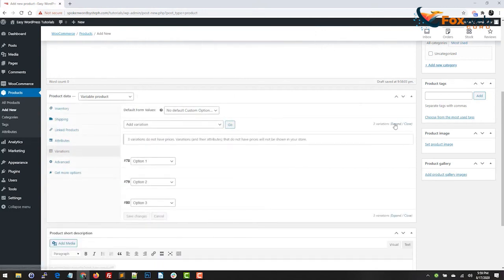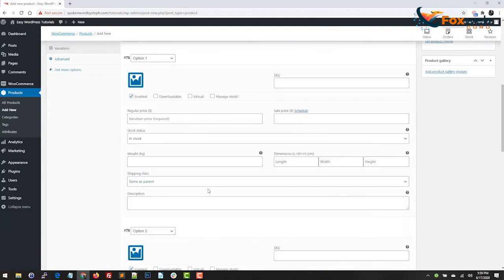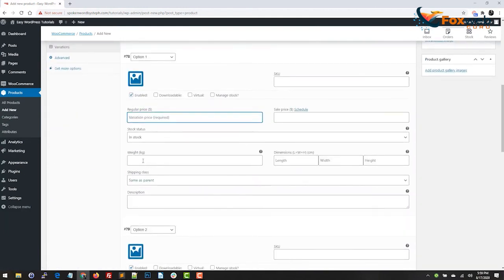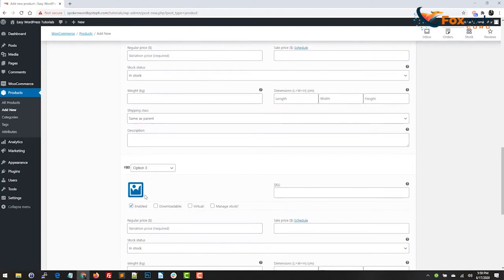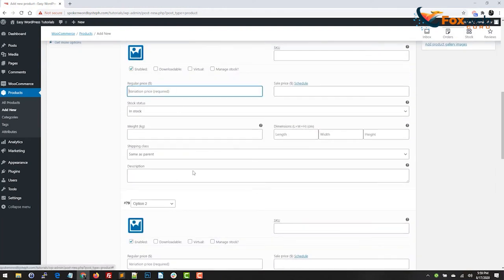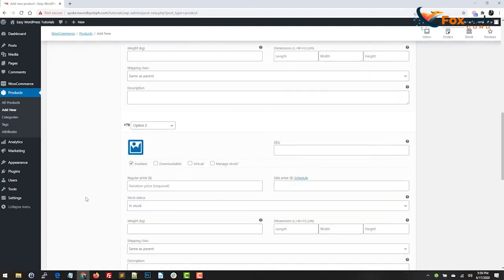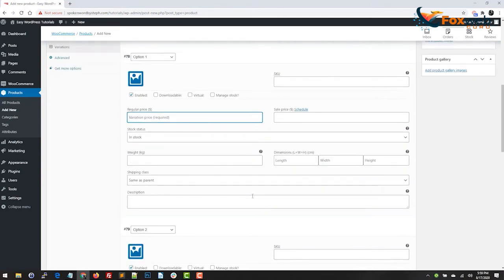All right. So from here, I can expand these and I can enter in my price. I can enter in my weight and my dimensions. I can also enter in a description. If these were like specific styles, maybe specific material, whatever the case may be, I can upload an image for each particular variation as well. So it's pretty much just very straightforward. The only thing that is required is the price. So if you don't enter in anything else, that's okay.